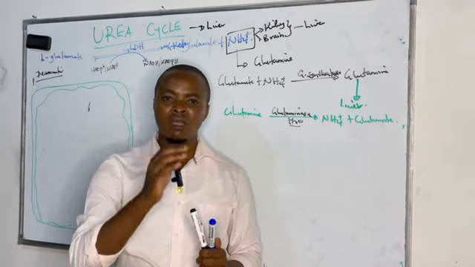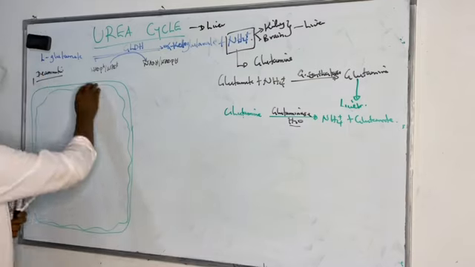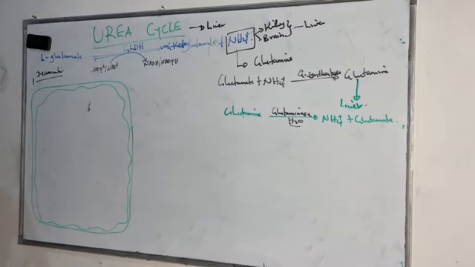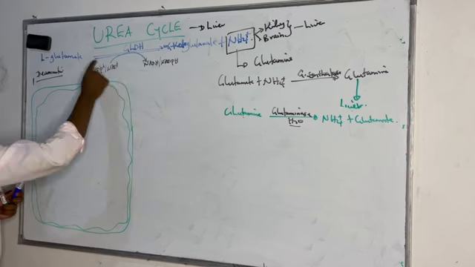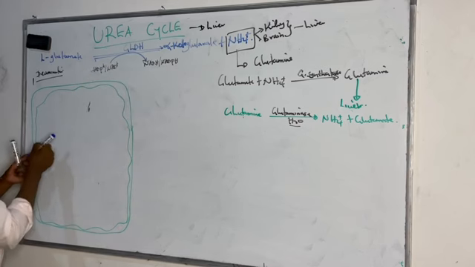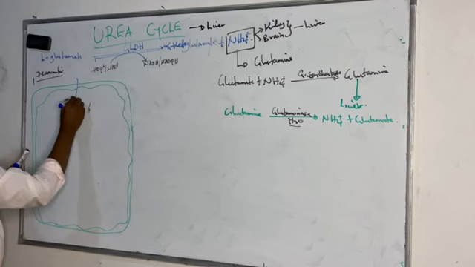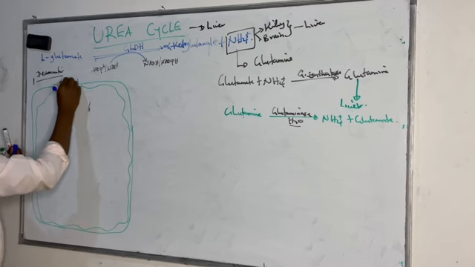And what happens to ammonium when it reaches the liver? This is what we are calling the urea cycle. In the liver, these ammonium ions produced from deamination are able to cross the mitochondrial membrane and enter into the mitochondria.